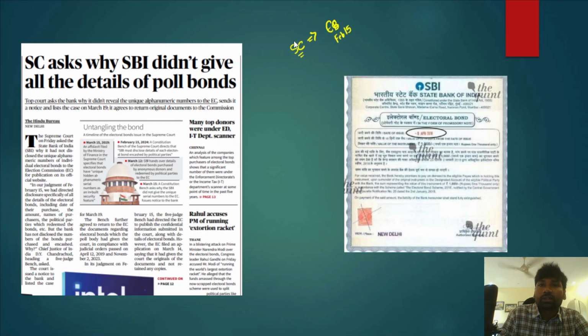In this February 15 judgment, a constitutional bench decided the constitutional validity of the electoral bonds. Since the electoral bonds are anonymous in nature, the Supreme Court has declared them unconstitutional and invalid because they violate several provisions of the Indian Constitution. So in this context, we will understand this particular article.